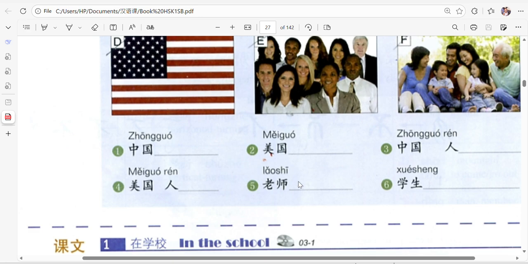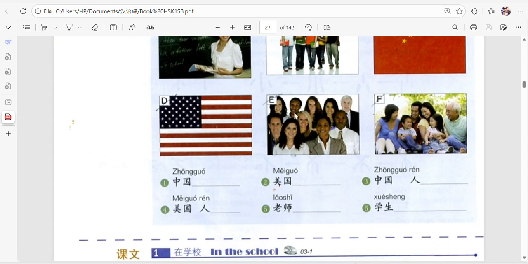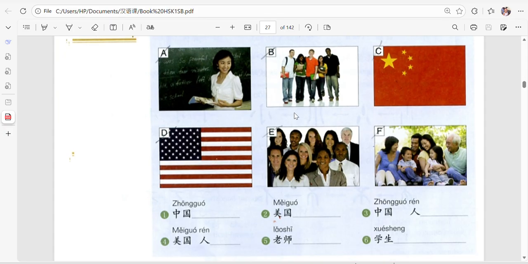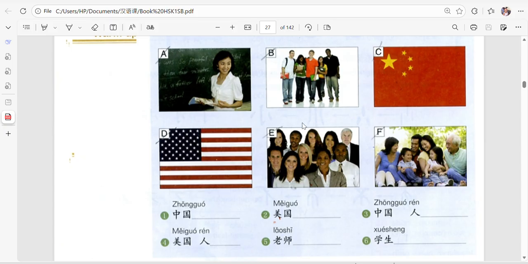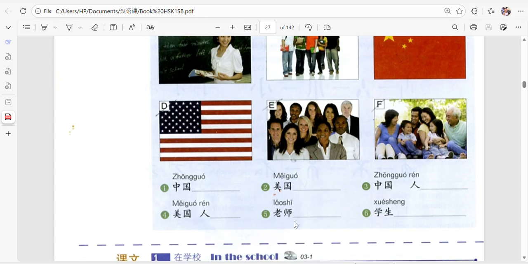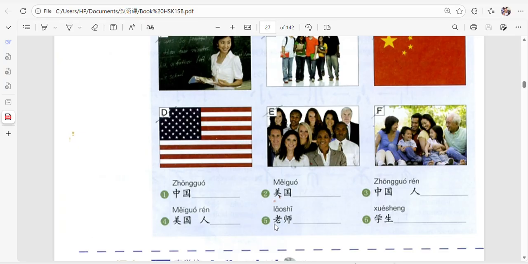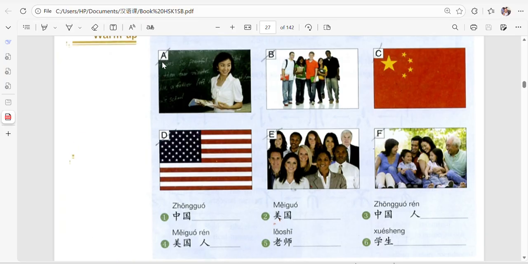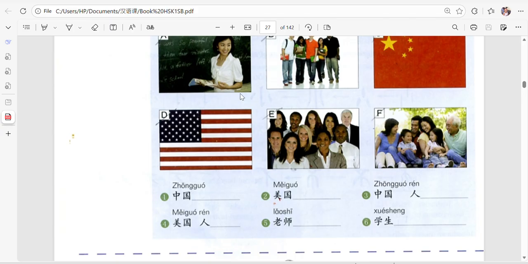Then we have Laoshi. Who can guess what Laoshi means? Is it A? Teacher. Yes. Wow, I like that. Laoshi is teacher. So A. You guys can call me Laoshi. Yes, you can call me Laoshi. So the Laoshi is A. Just bring this A and write it here. Our exams in the future will be like this. So just put this A here.